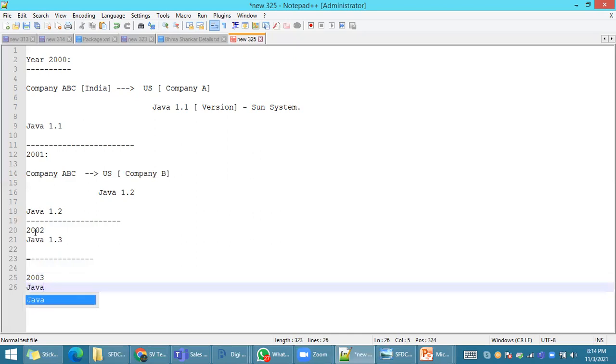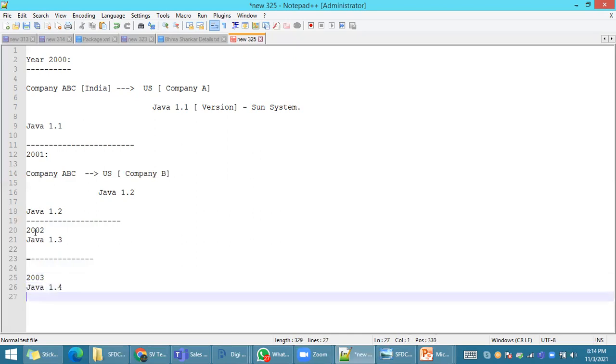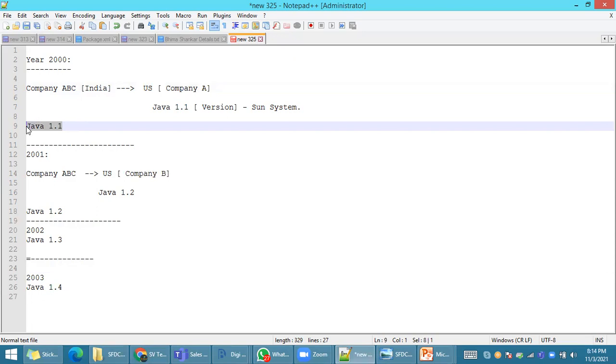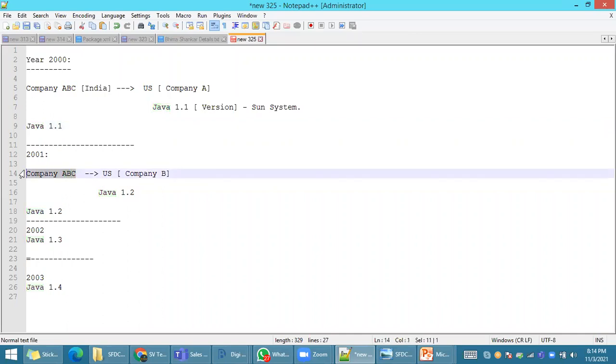2003 with Java 1.4. If you observe here, nowadays there is no problem for the client. The client simply gives a request, but the companies face a lot of difficulty to maintain hardware and software. I gave the example of Java. You can take the example of Oracle or SQL Server, or any software or any hardware. For this particular example, I have taken Java software. But actually companies are facing a lot of difficulty with all software and all hardware.